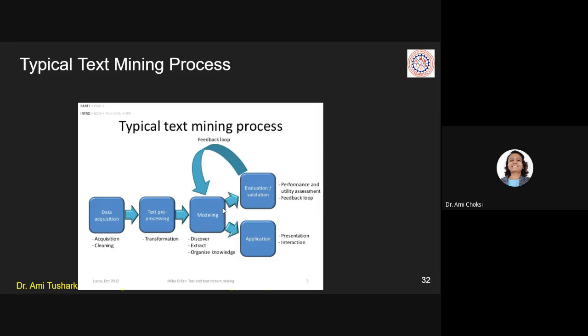Say we are evaluating, we are validating the data, and if it is not up to the mark, for example, to measure the performance, we consider accuracy.